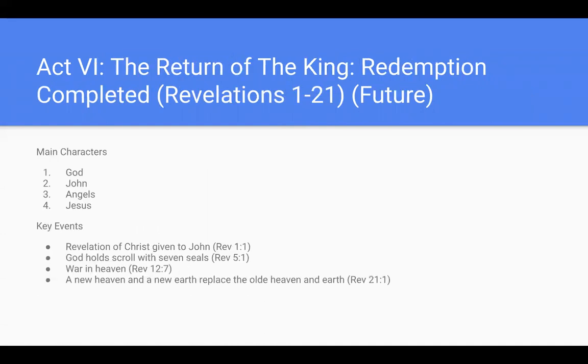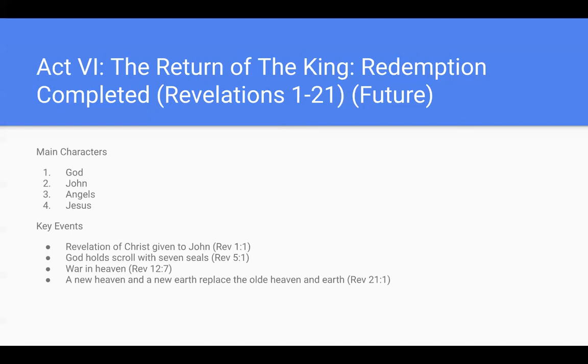In Act 6, it's the redemption completed. You can find this in Revelation 1 through 21, and this is in the future. The main characters are God, John, the angels, and Jesus. A key event is that this revelation was given by Christ